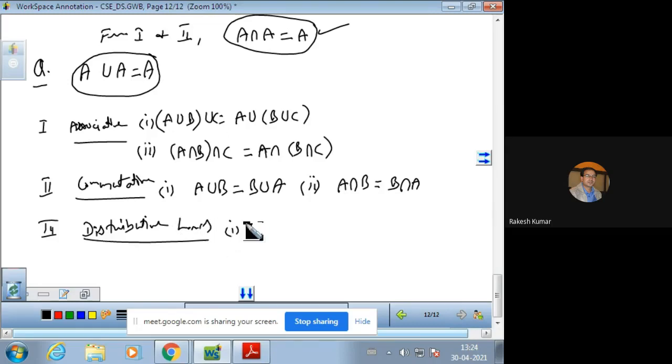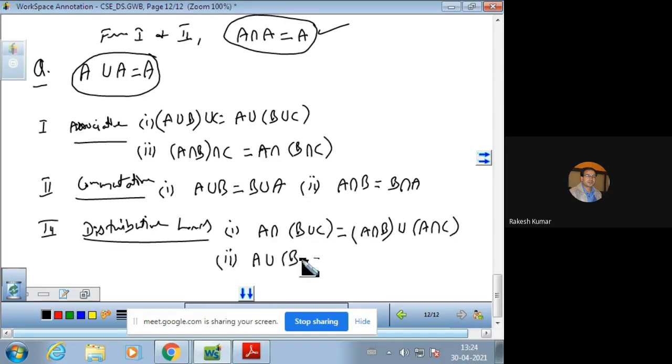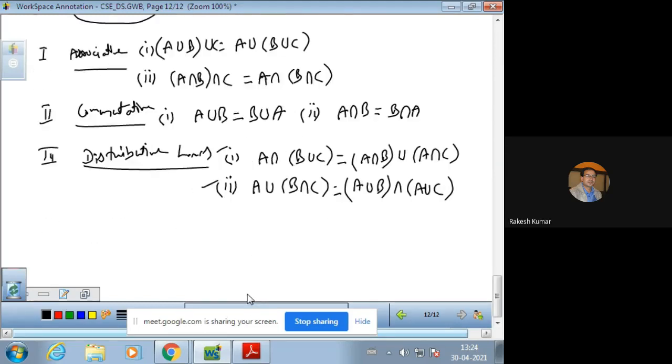Under this heading, we shall have the first law, that is A intersection (B union C) is (A intersection B) union (A intersection C). The second one is A union (B intersection C) is (A union B) intersection (A union C). So these are the two distributive laws, and these can also be proved very easily.